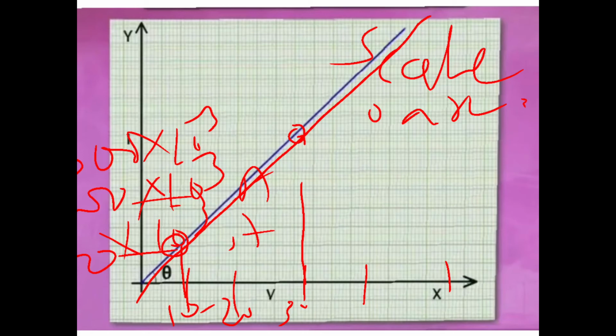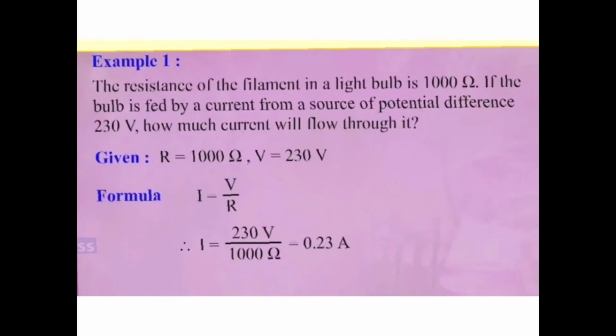Now, children, we have learned about Ohm's law. So let us have some sums based on it. The resistance of the filament in a light bulb is 1000 ohm. If the bulb is fed by a current from a source of potential difference 230 volt, how much current will flow through it? So how much is the resistance given? Resistance given is 1000, right? So R is equal to 1000. Then V is equal to 230 volts.